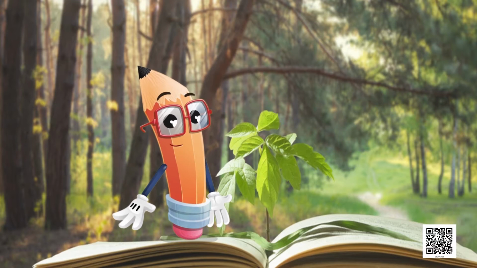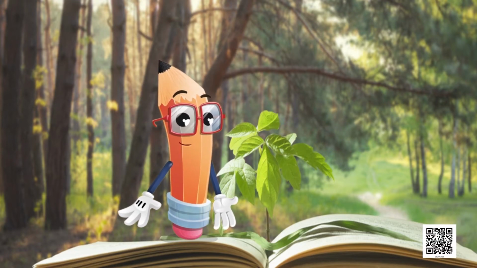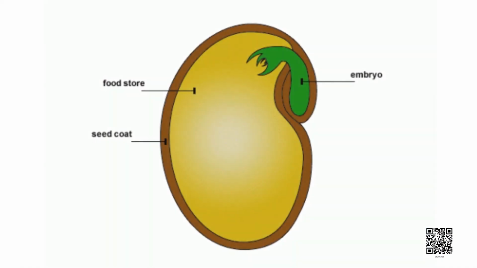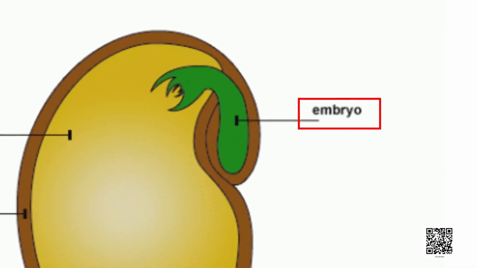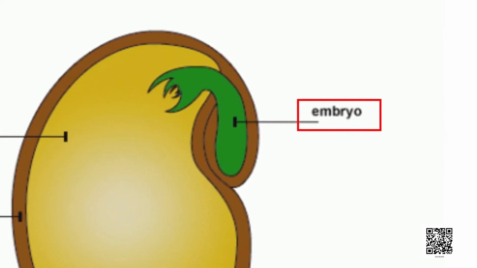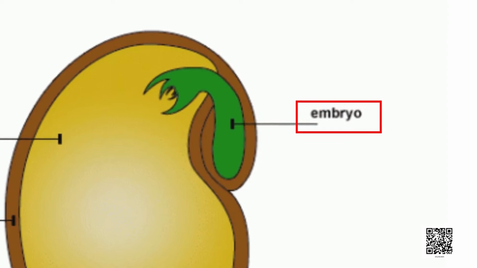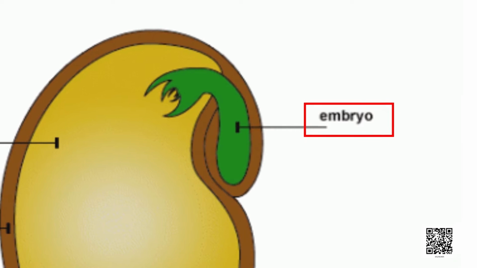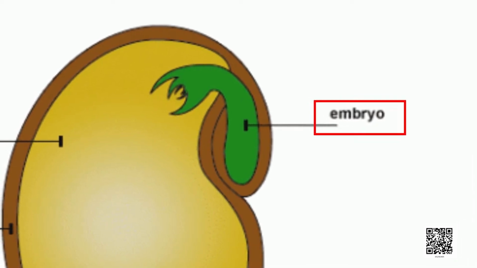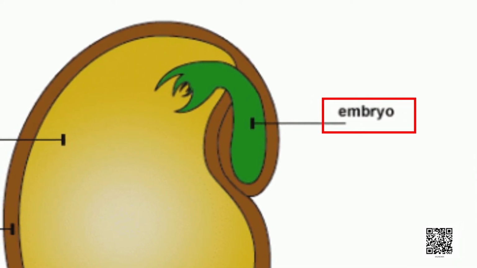Now, dear students, let's know what is contained inside the seed. Have a look at this picture. Inside the seed, there is a small embryo. Embryo, we can say, a small cell of a plant from which the seed grows, or this embryo will help the seed to grow into a big plant.